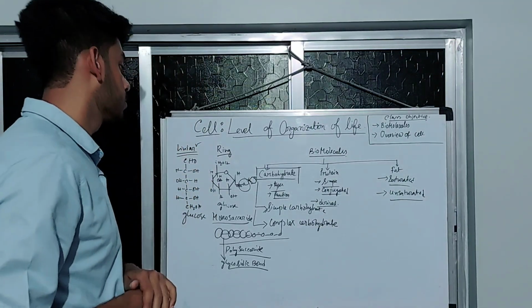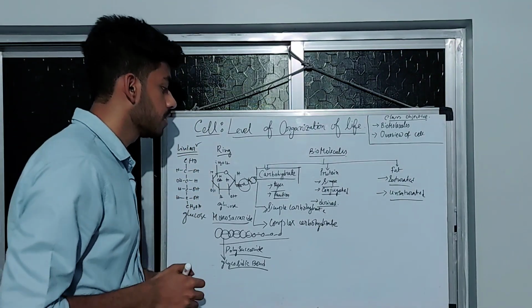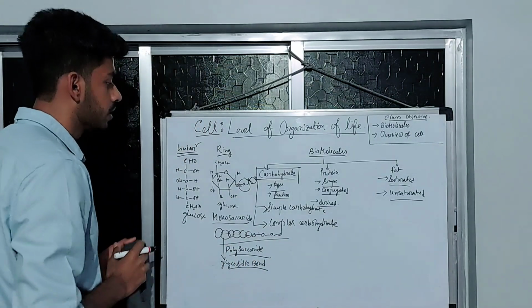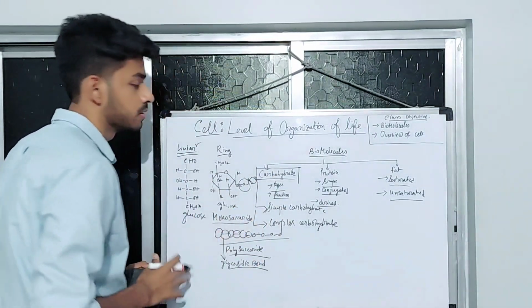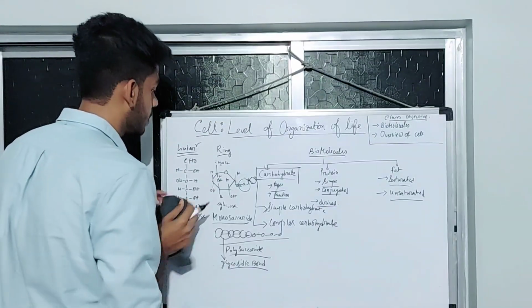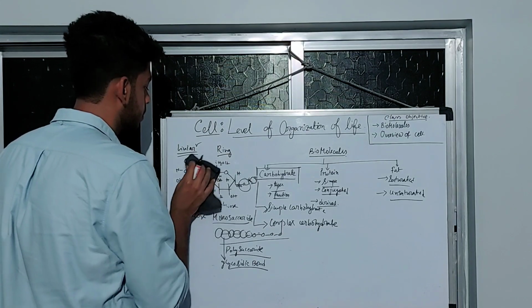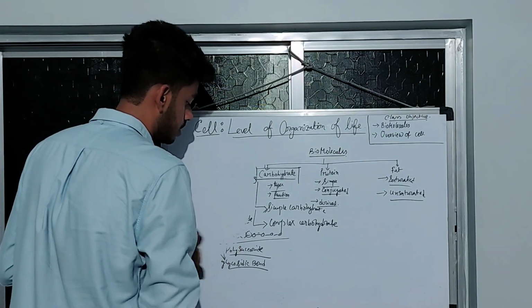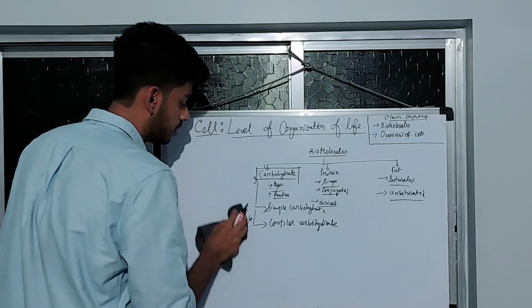I have told about the types, and there is one type that is called complex carbohydrate. The examples I have given here all are simple carbohydrates, and there are complex carbohydrates. Just the examples are required.